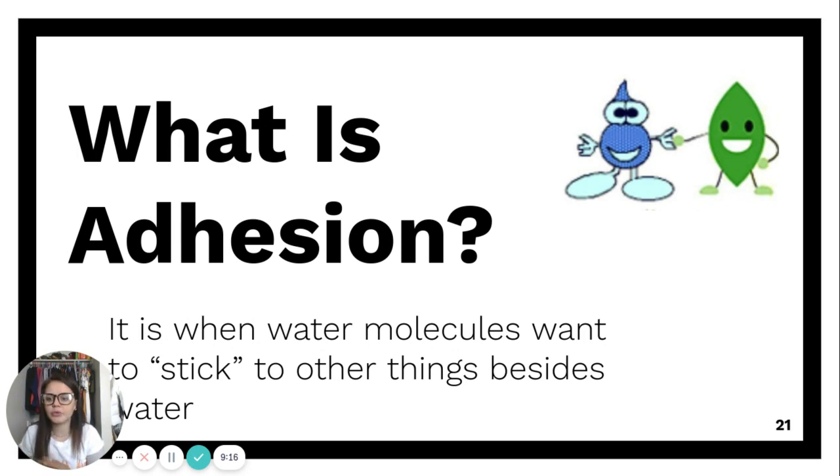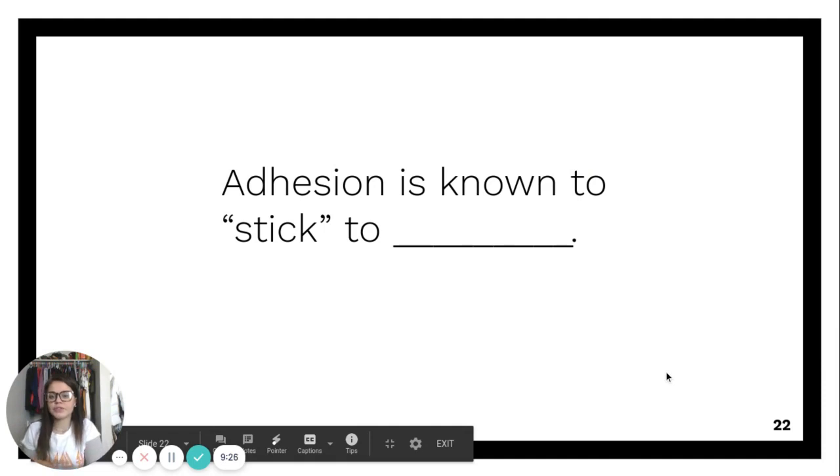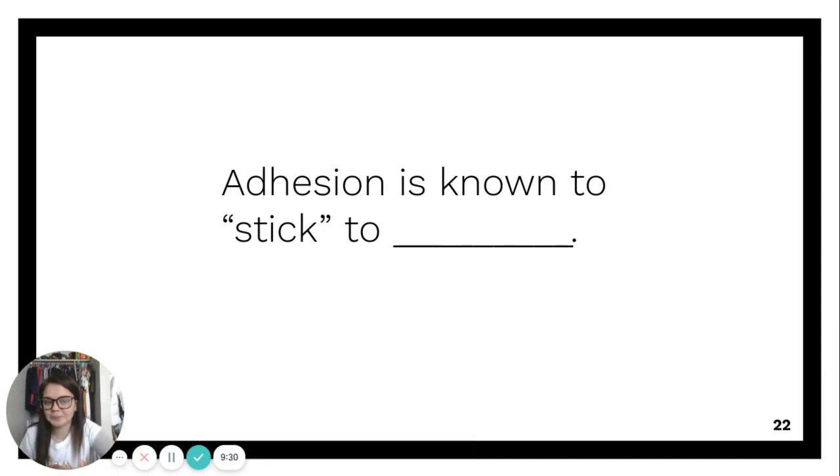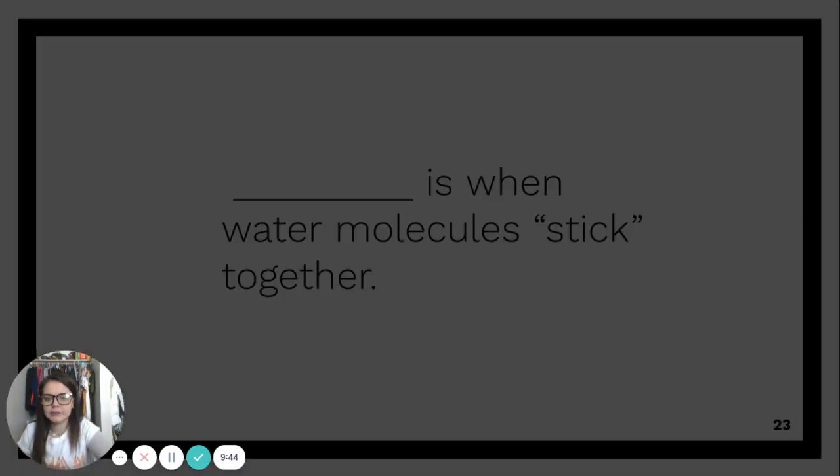When the rain falls, we see raindrops coming on leaves. They're adhering to the leaves. They're sticking to the leaves, and they're not the same thing at all. So adhesion is known to stick to blank. Adhesion is known to stick to other things, just like that last slide was talking about, right? We have our leaf and our water droplet, and they adhere to each other. They stick to each other, but they're both completely different things.